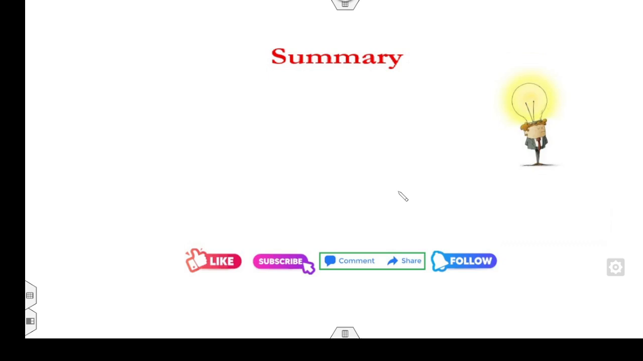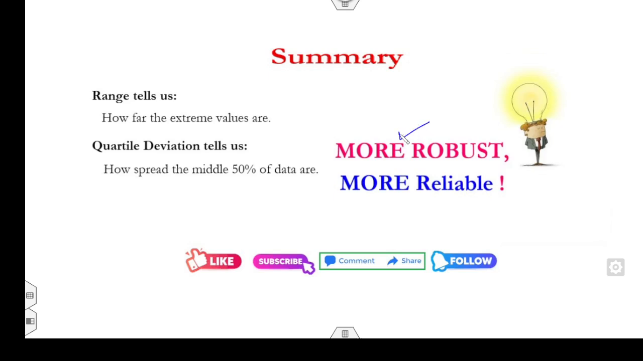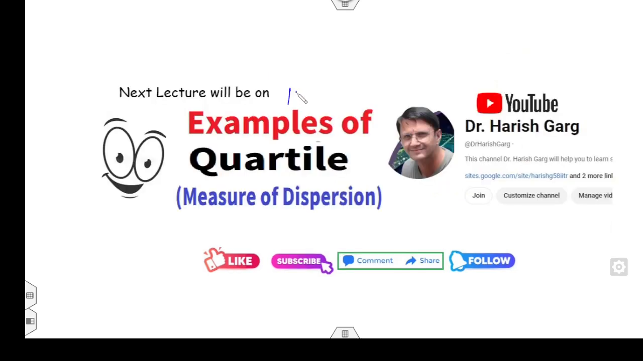So what is the summary behind that? We have seen the range will tell us only about how far apart the information is, while the quartile deviation will tell us how spread out the middle 50% of the information is. Or in a single line, we can say the quartile deviation is more robust and provides more reliable information.